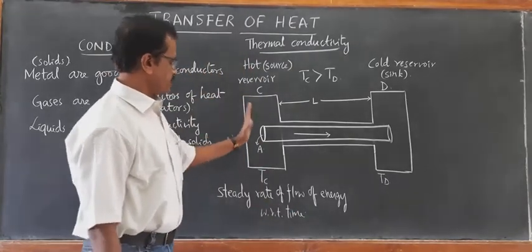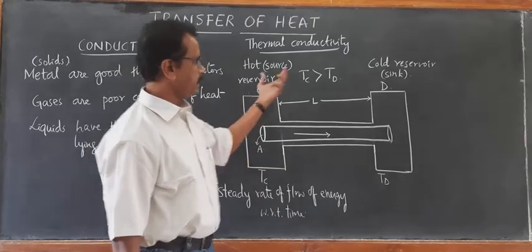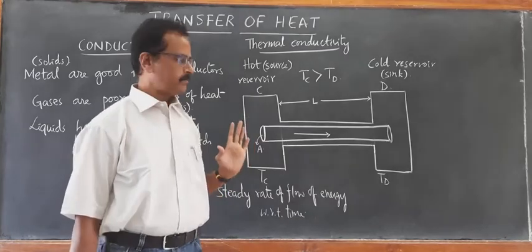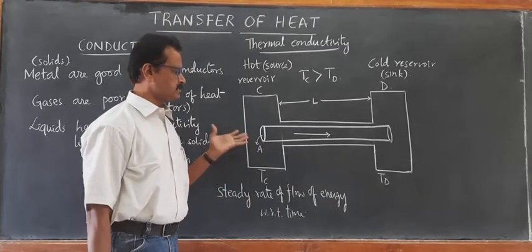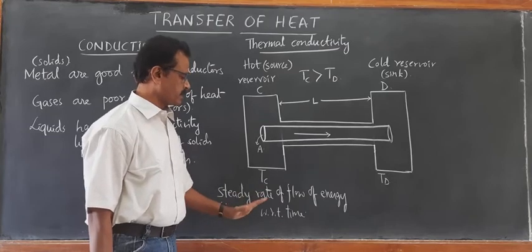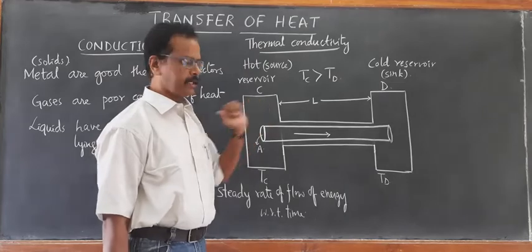When we maintain the same temperature, hot reservoir at say 200 degrees Celsius and cold reservoir at 0 degrees Celsius, then within a few minutes the transfer of heat becomes steady. So then we study the rate of flow of heat energy from hot end to cold end.